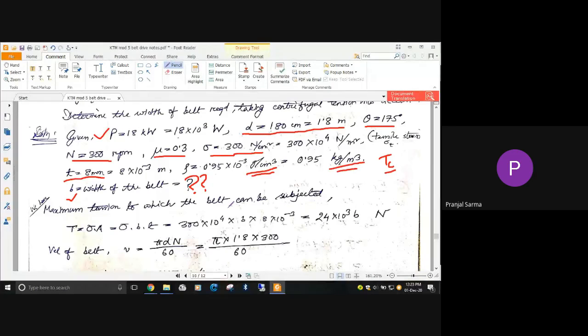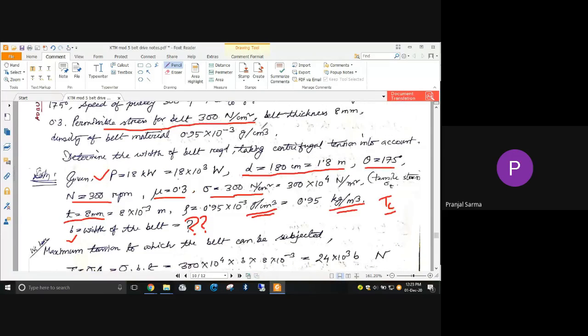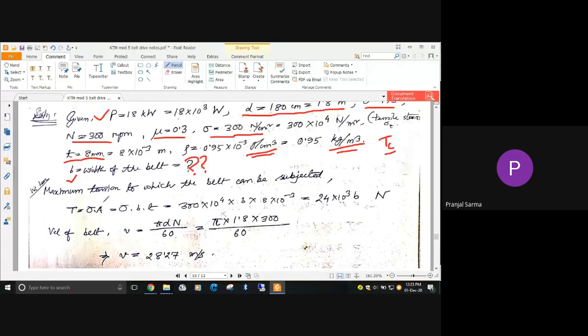Okay, thank you. Now we'll start with this main problem. Solving the main problem. So what are the things that we have? The maximum permissible stress is given, and one of the design parameters, like the width of the belt, is required to be found out, and we already have the thickness, etc. So now we can write the maximum tension to which the belt can be subjected, that is T, as the multiplication of sigma into A.